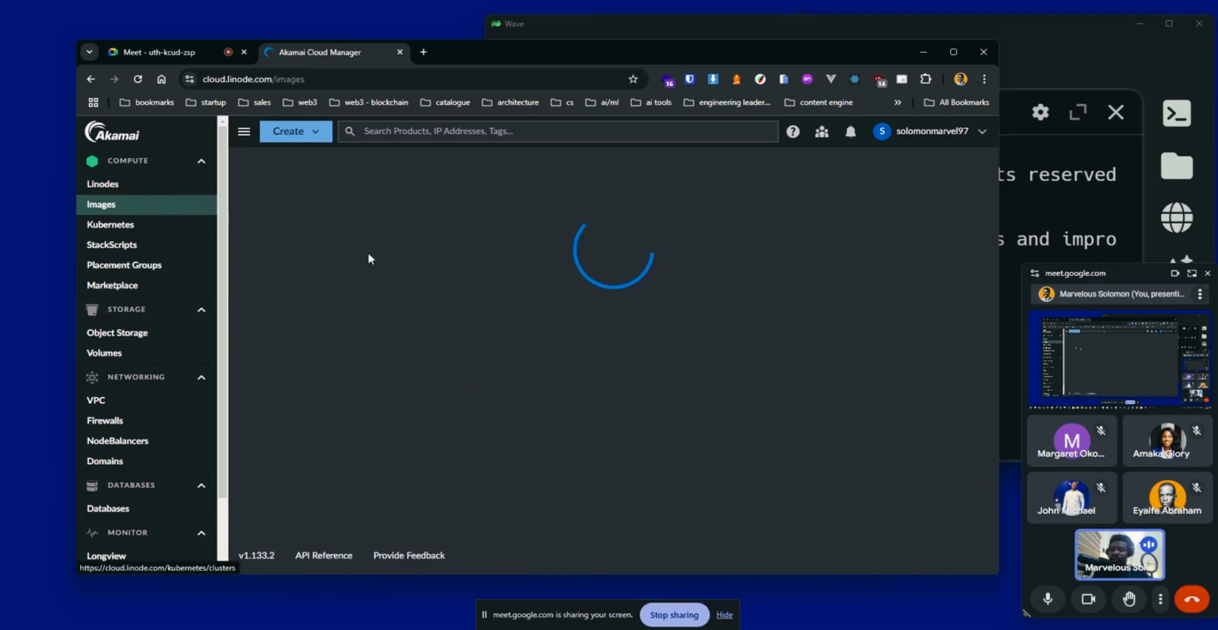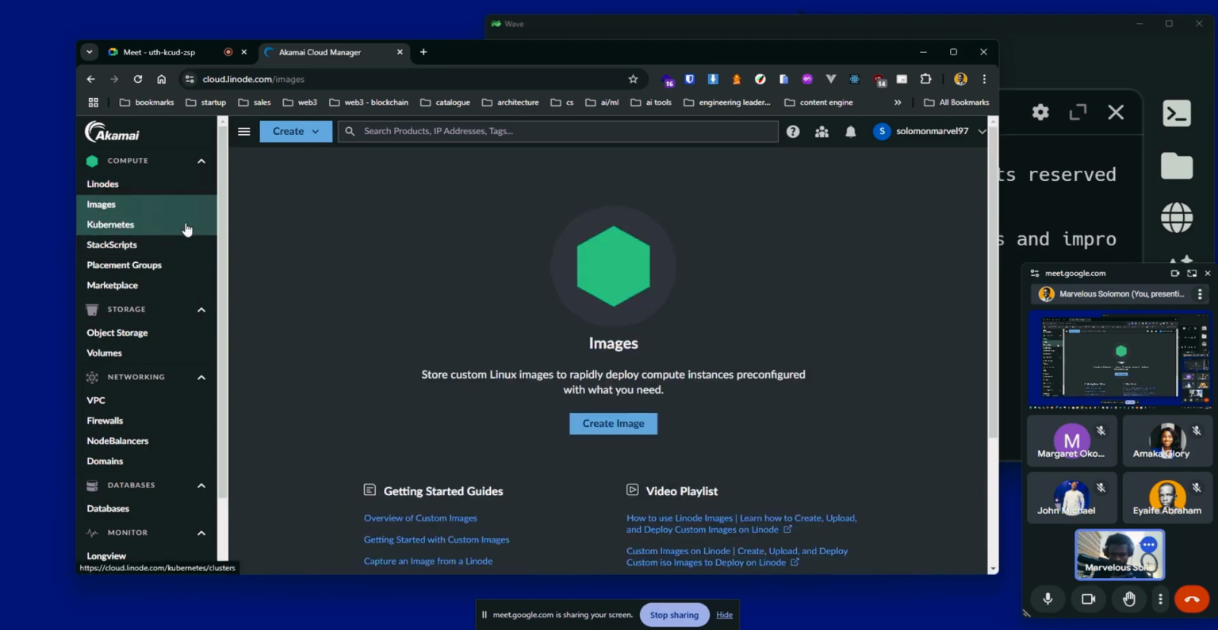We have images, and images are simply items that you've created or you've stored here that you can reuse later. You can download and use for other things. We can basically create a Linux machine and set up an image from there, or we can just create an image from here. We'll get to look at that as well.